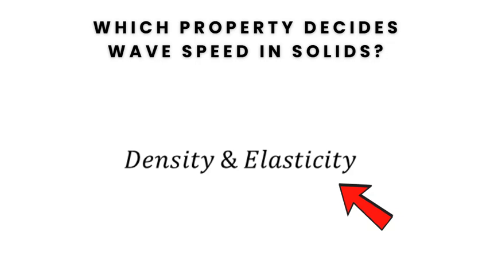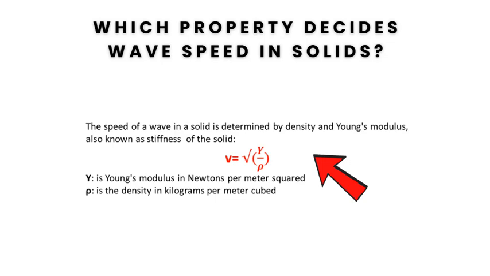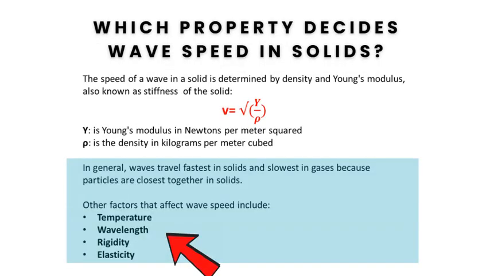packed. The speed of a wave in a solid is determined by density and Young's modulus, also known as the stiffness of the solid. Speed equals square root of Y by rho, where Y is Young's modulus and rho is the density. In general, waves travel fastest in solids and slowest in gases. Other factors that affect wave speed include temperature, wavelength, rigidity, and elasticity.